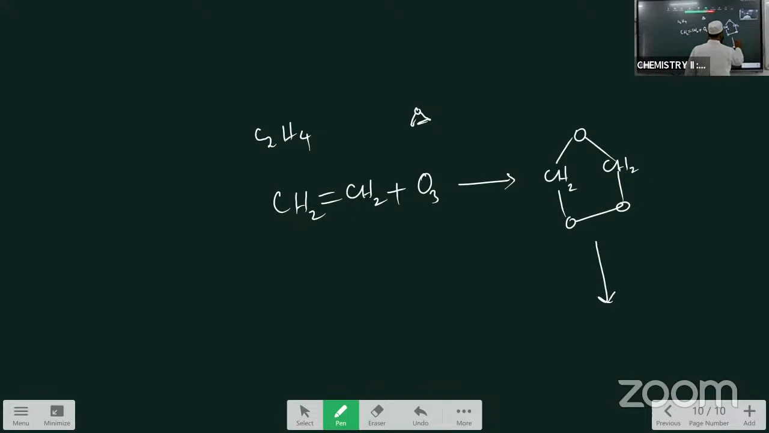So this is the unstable one. It is dissociated in the presence of the metal zinc. That is also called the hydrolysis.